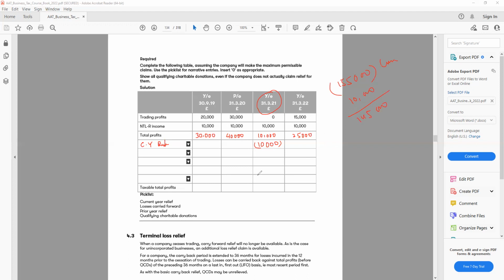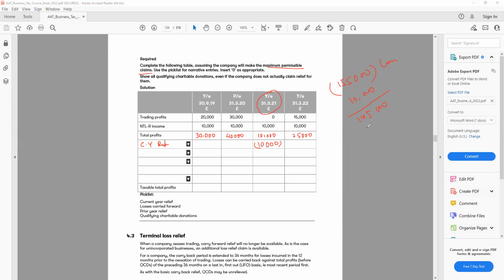And then we have the next one. What we can do, we can either carry it back or we can carry it forward. But they said claim the maximum permissible. So we have to look at which one will give us more option to offset as much loss as we can against the income.